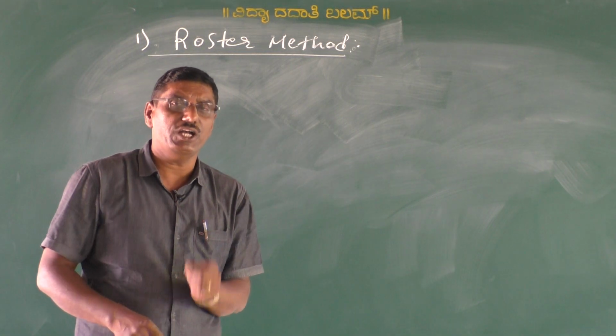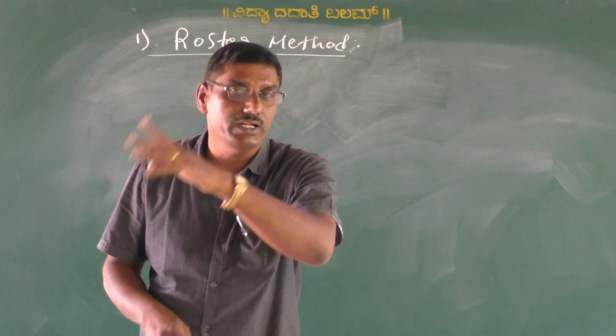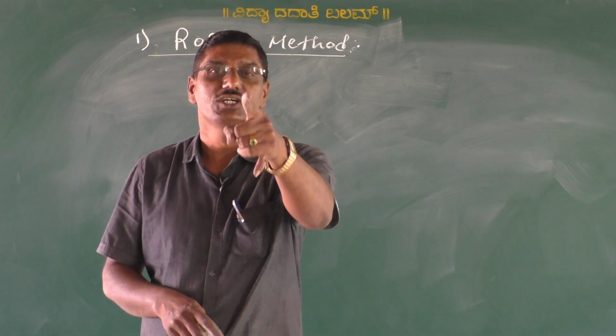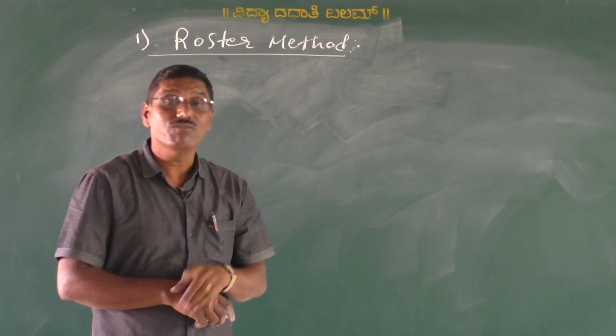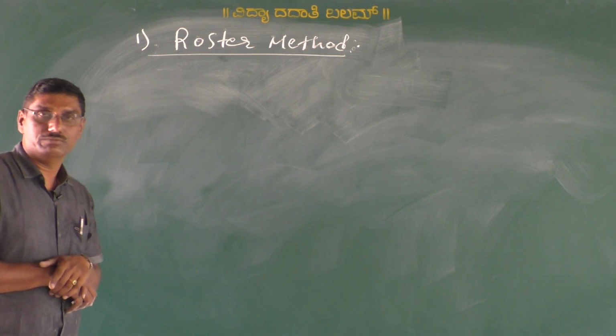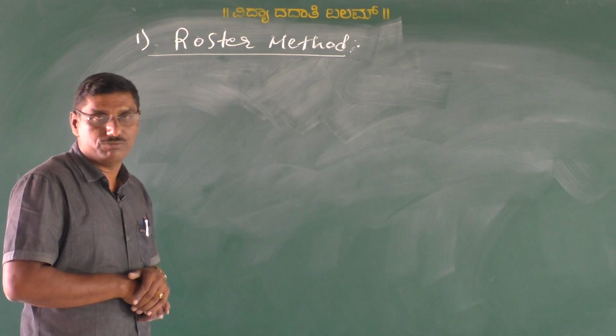Generally, the sets are denoted by capital letters and elements of a set are denoted by small letters of the English alphabet. Now, consider one collection of a set.